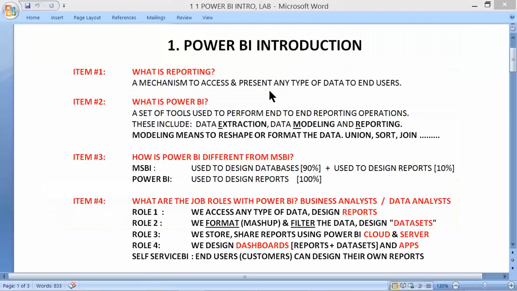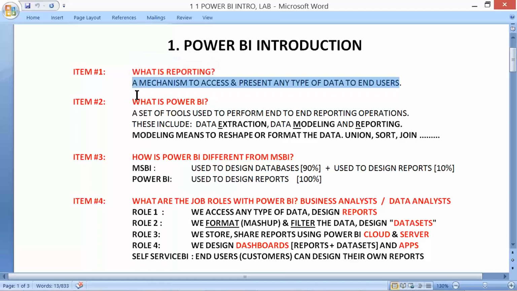Well, here we go. Let's get started now with what is Power BI. What is reporting? A mechanism to access and present any type of data to end users, no limit at all.